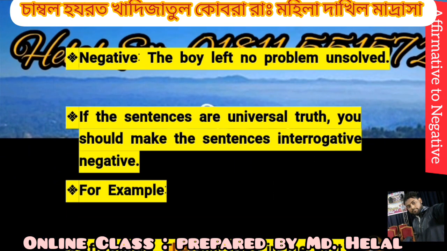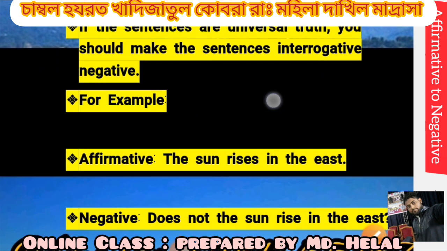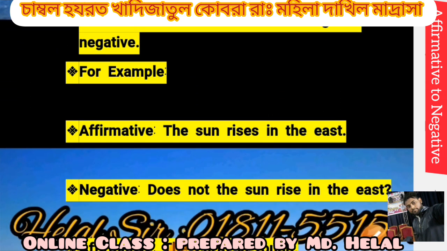If the sentence is a universal truth, you should make the sentence interrogative negative. For example, "The sun rises in the east." Here the sentence is a universal truth. The sun never rises in the west, so it is a universal truth.